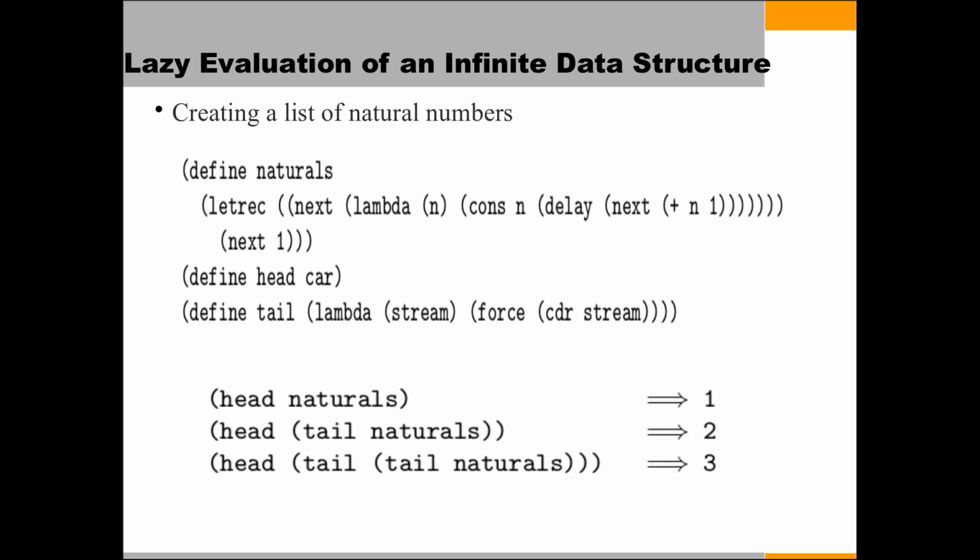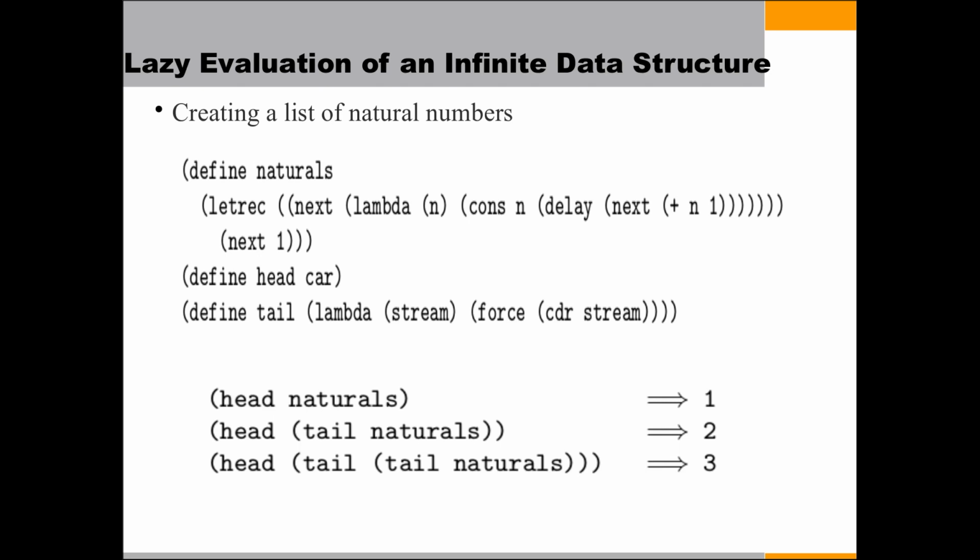If no value has been computed for the promise, then a value is computed and returned. The value of the promise is cached or memoized so that if it's forced a second time, the previously computed value is returned without any recomputation.